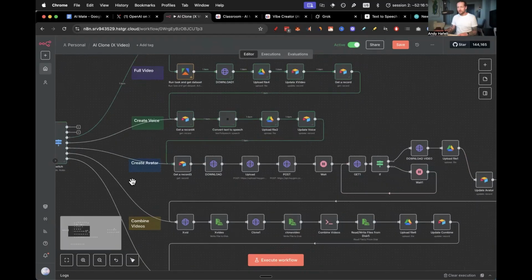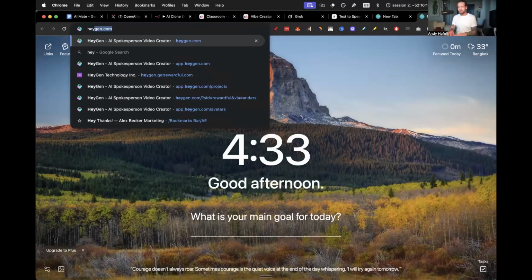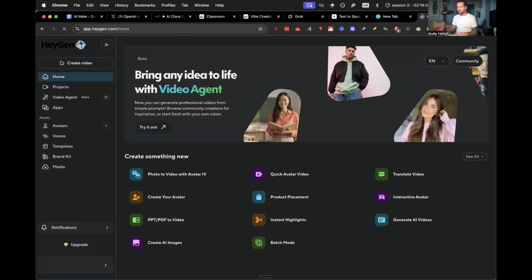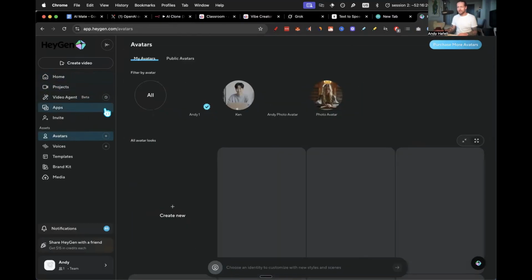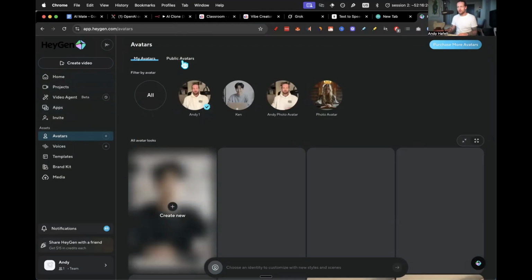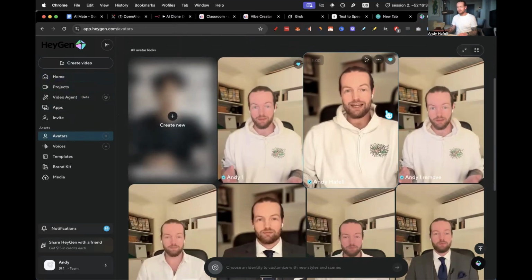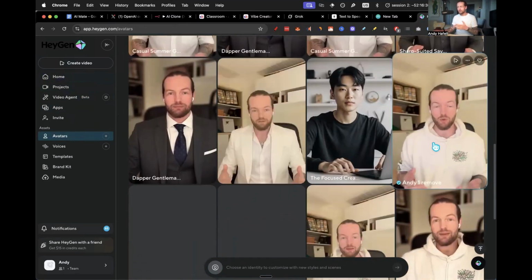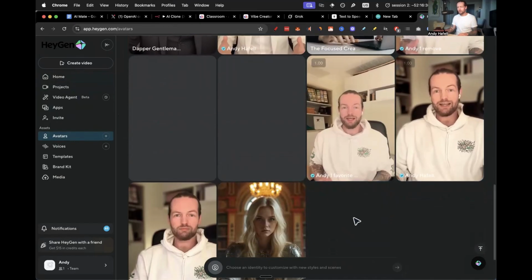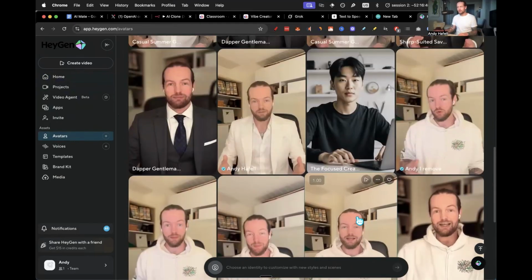So the next step is to create the avatar itself. And this is going to be run through HeyGen. So if you've seen my previous automations, it really is as simple as creating an avatar here. And I'm going to create a lot more new ones. I feel like these ones aren't good enough. I want to make it a lot nicer, but they're good for demonstration purposes. But yeah, this is one of the low links of this automation.